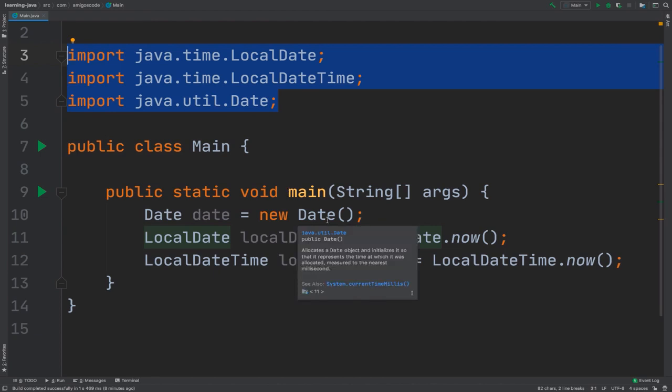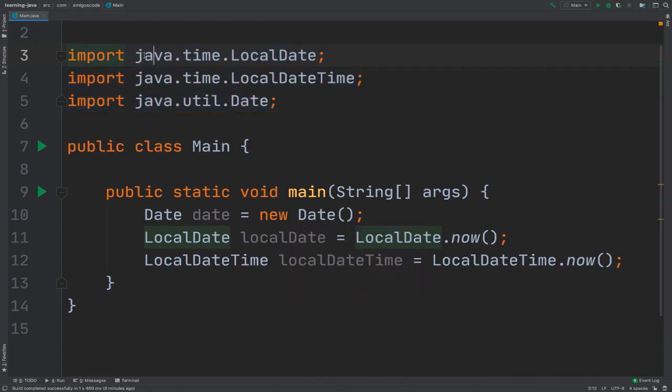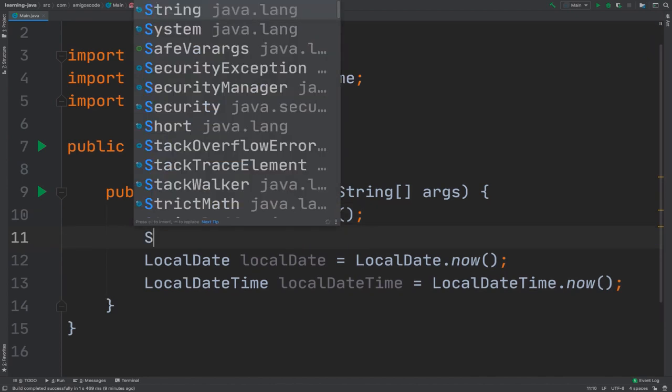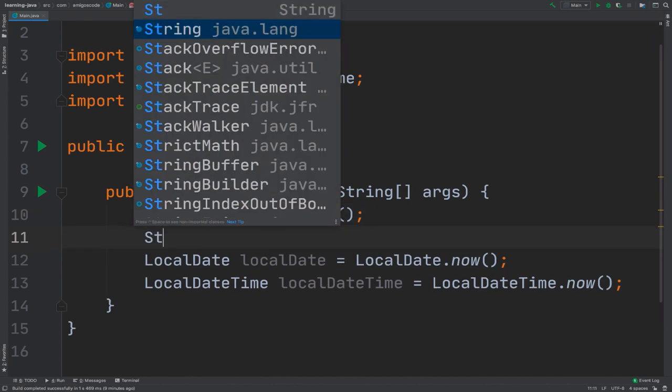But as you see, my IDE is actually doing the import for us, right? So we don't have to manually know where each class lives, because I just need to type the date, and you see that we have auto completion, right? So for example, if I also type string, you can see that we have java.lang, right?